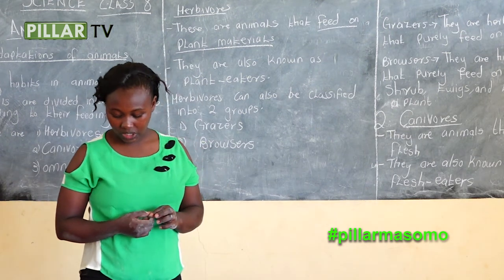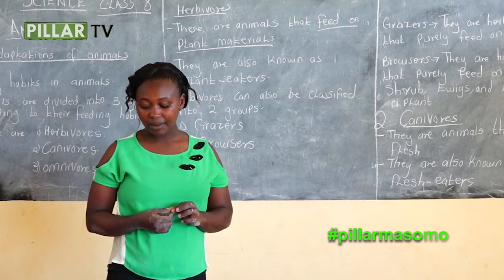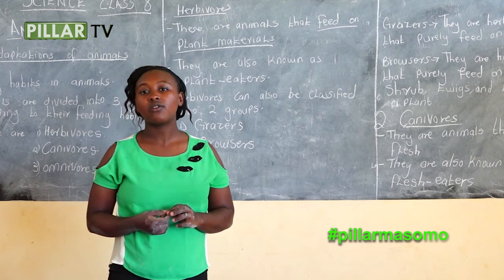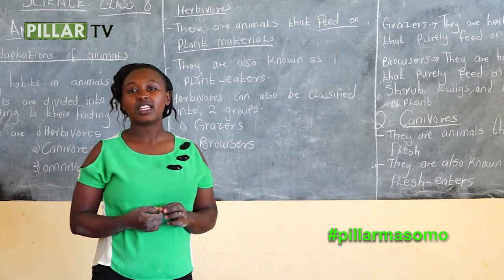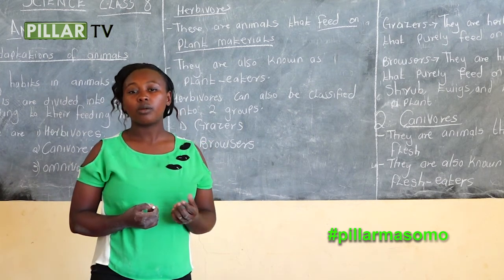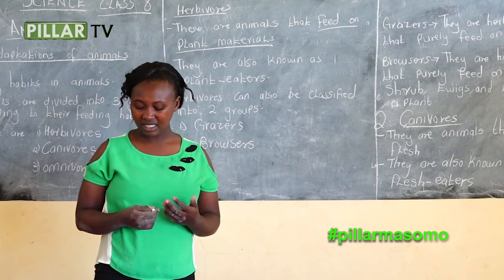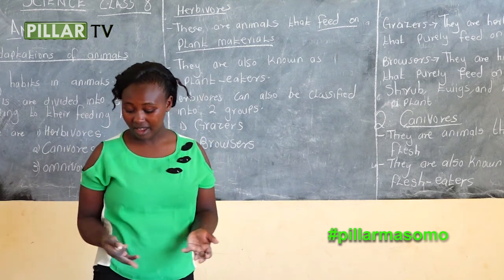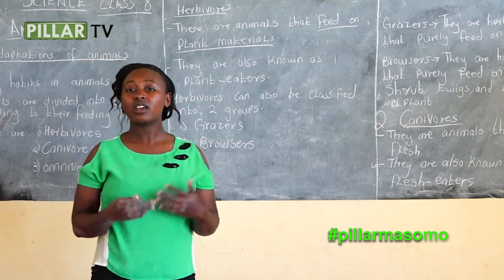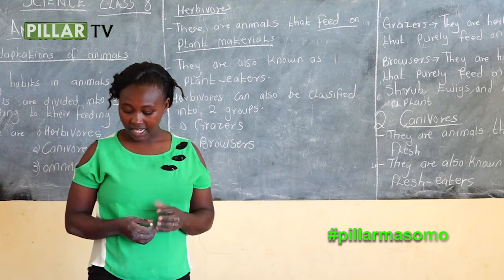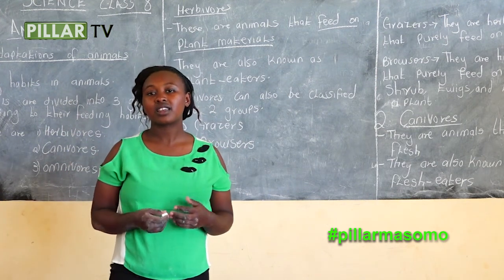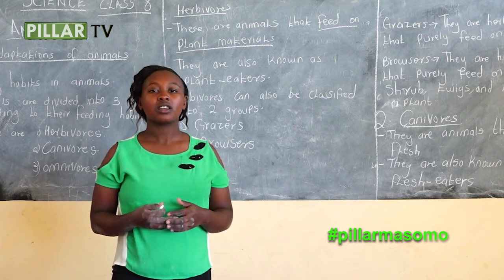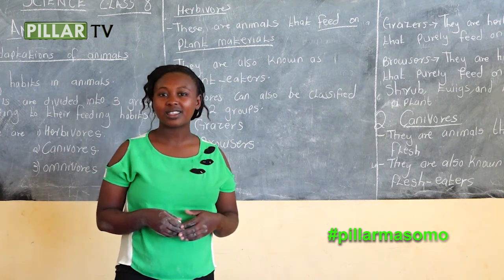The last question is, name 3 examples of omnivorous. These omnivorous are the animals that feed on flesh and vegetables, and they include human beings, the pigs, baboons.